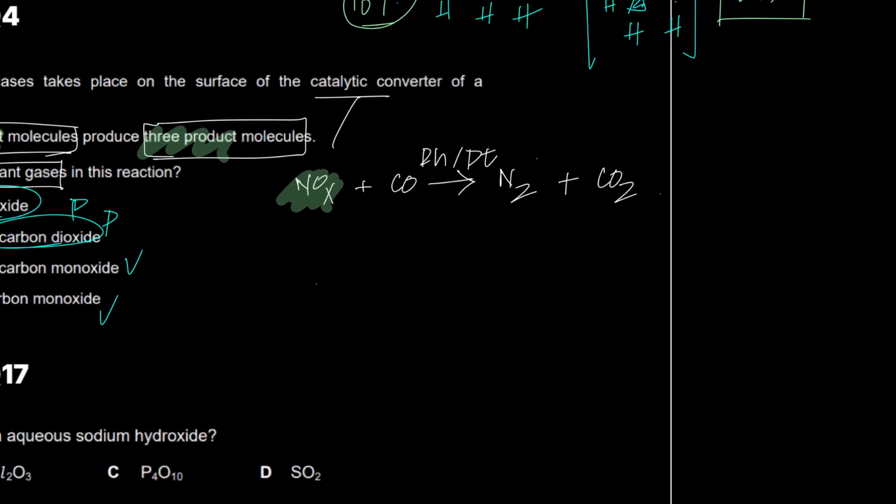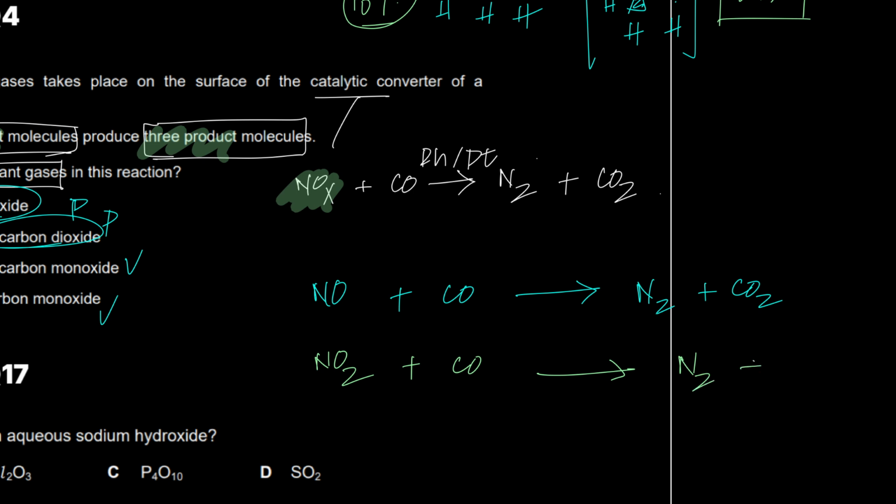Let's write the balanced equation. NO plus carbon monoxide gives N2 plus CO2. Similarly, NO2 plus carbon monoxide gives N2 plus carbon dioxide. We need to balance it out. You have 1 nitrogen here and 2 here, so I'm going to put a half here. You have 2 oxygens on the left, 2 on the right, 1 nitrogen on the left, 1 on the right, and 1 carbon on each side.